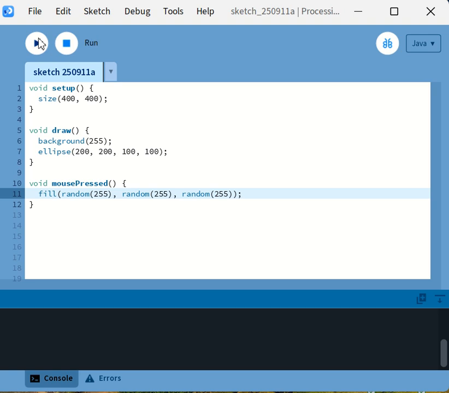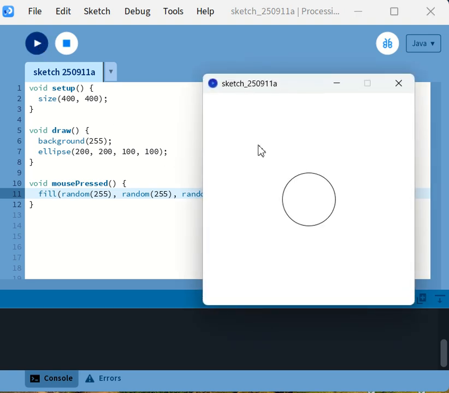Let's run this and see. Every time I click the mouse, the circle changes color instantly.